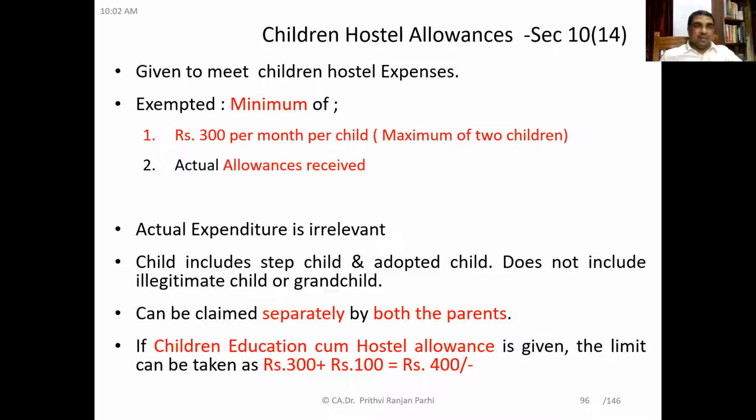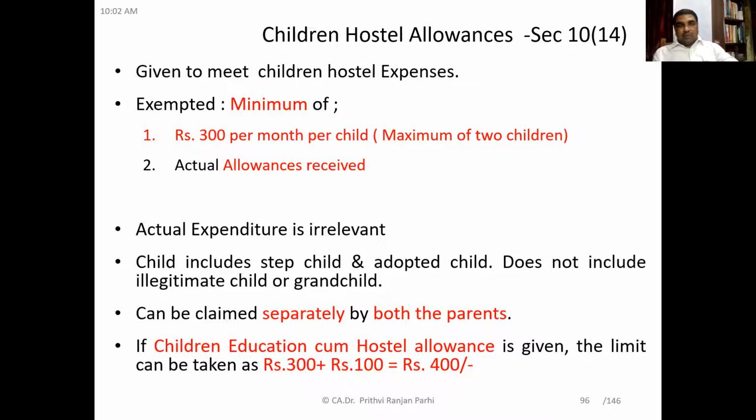Okay. Now you see, there is one more allowance. So now the next allowance we are going to learn is children hostel allowance. Here, if you read it out, this is the allowance which is given to the employee to meet children's hostel expenditure.